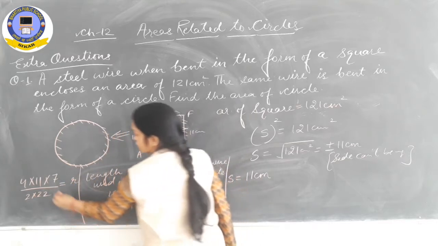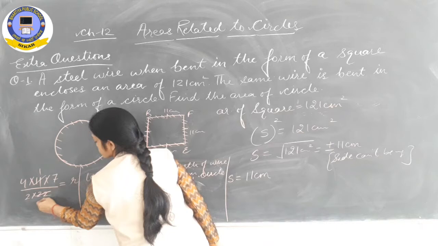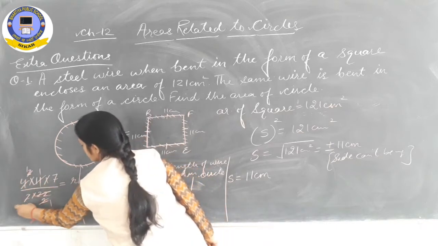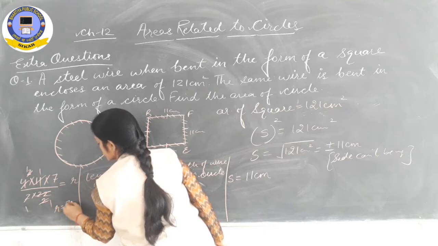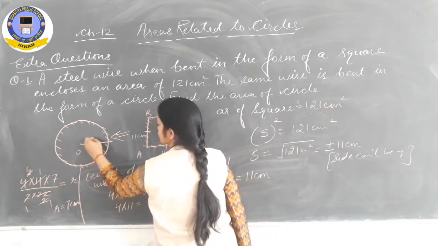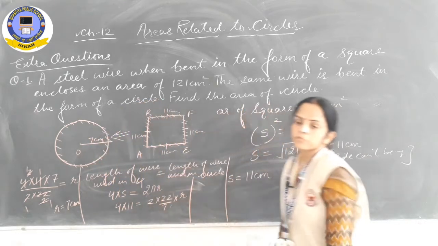Now solve it. 11 ones are 11, 11 twos are 22, 2 ones are 2, 2 twos are 4, 2 ones are 2, 2 ones are 2. So radius is equal to 7 centimeter. It means the radius of this circle is equal to 7 centimeter.